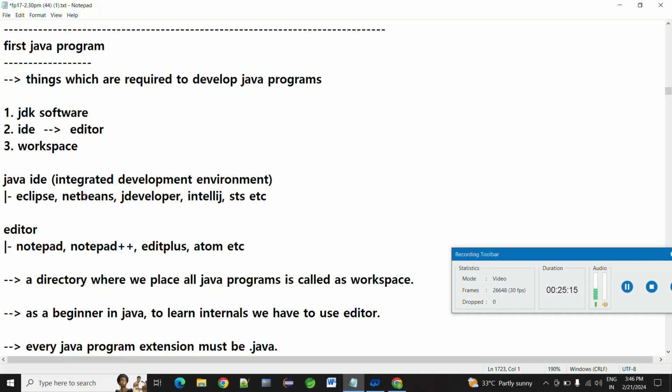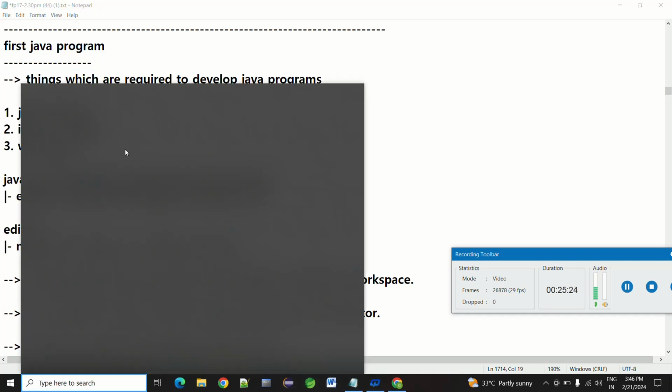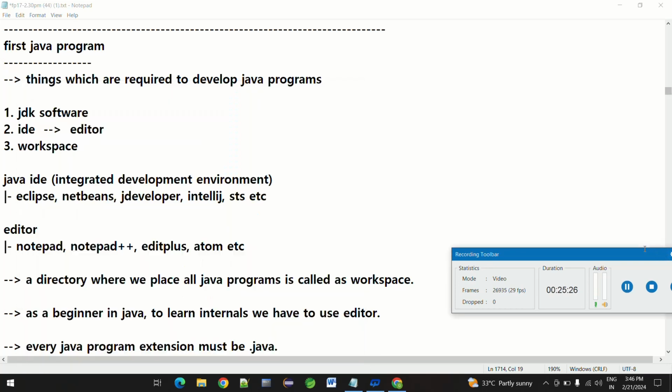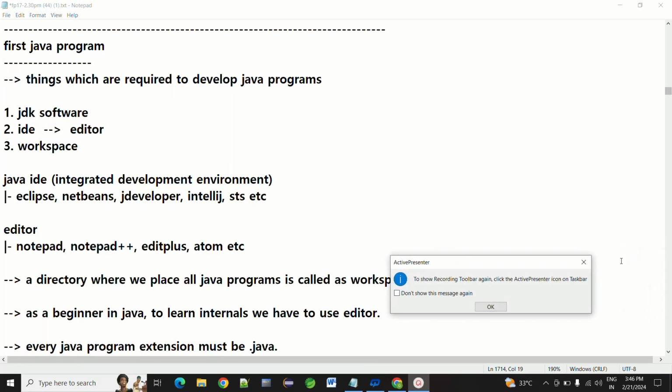Now we are going to check the first Java program. Okay, so let's go. Now we are trying to open the Eclipse IDE here. Just a second.